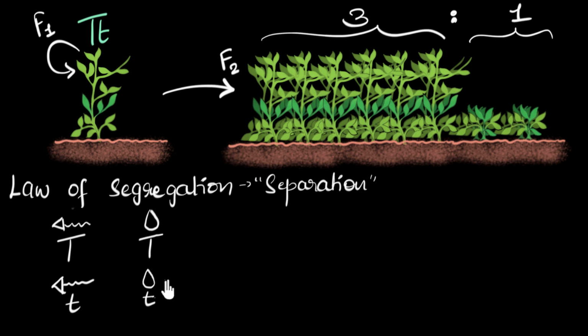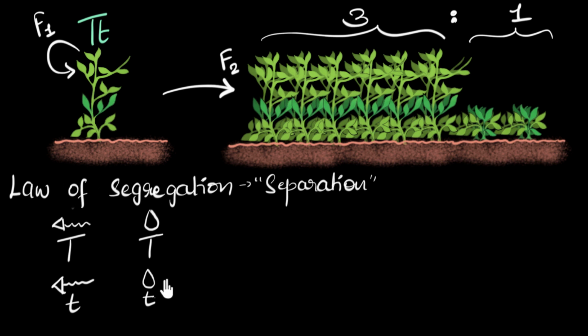But there are other possibilities as well, right? So you know what I want you to do at this point? I want you to pause the video and see if you can find out how many such possibilities there are. And out of those possibilities, how many do you think will be tall and how many do you think will be short? See if you can get that magic ratio, 3:1. So it's a great idea to pause the video and see if you can figure this out now.